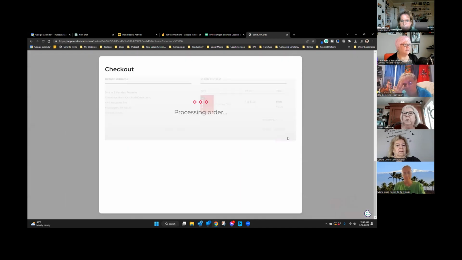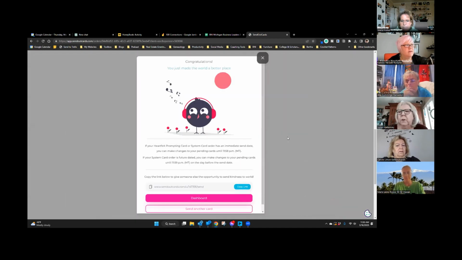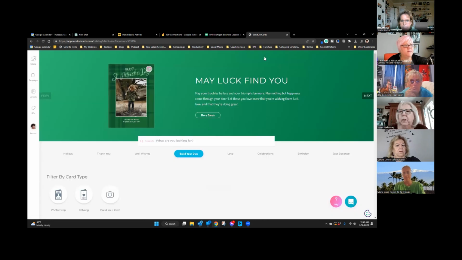With your QR code on the back of your card, where does it go? Is it a video? It goes to sockgreetingcard.com/myid. Oh, okay. I like that Send Out Cards landing page the best because it's a sales funnel basically. So I like that one the best. I wish it wasn't orange, but it is what it is.